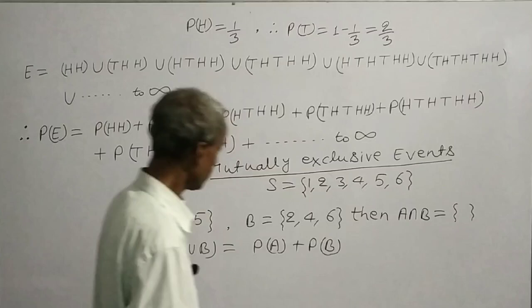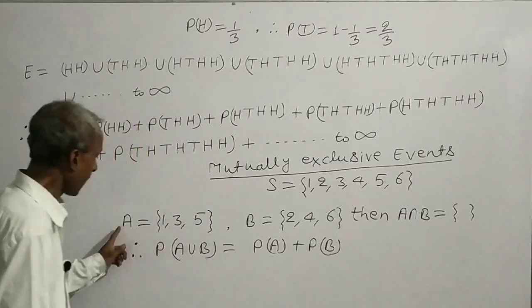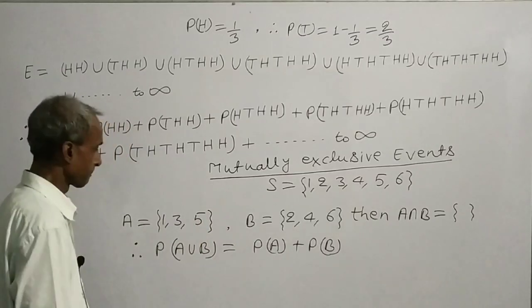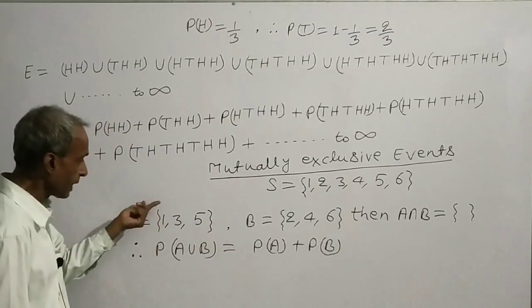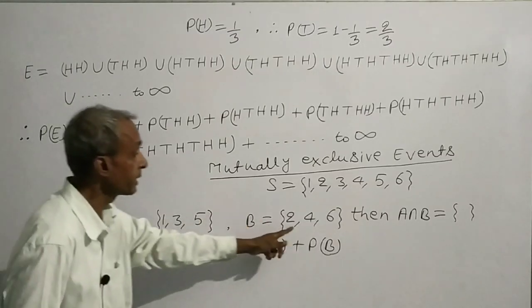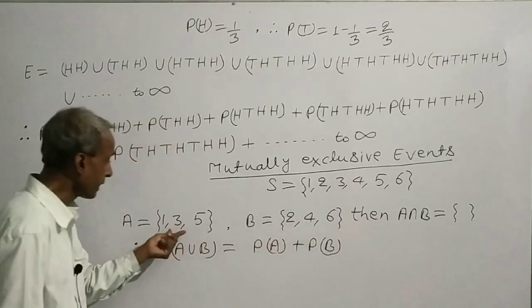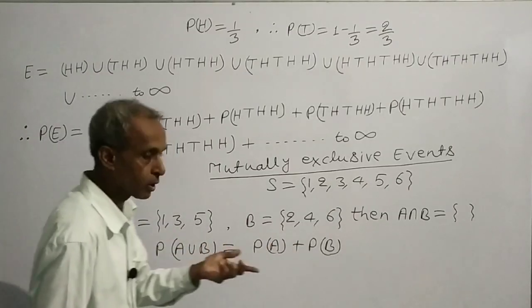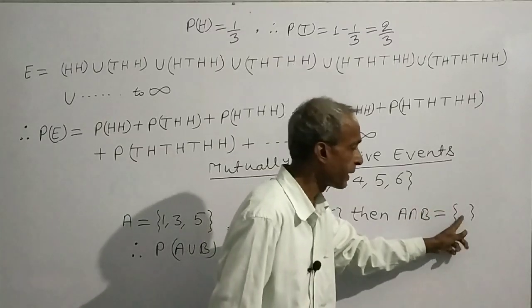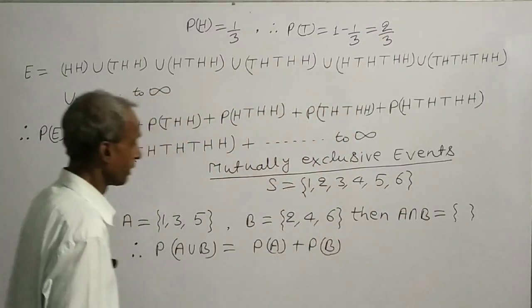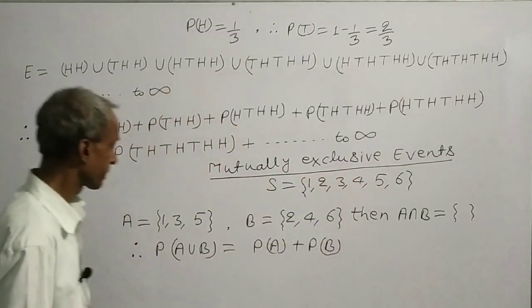Such two events, so that when A occurs, then B cannot occur, and when B occurs, then A cannot occur, because A intersection B does not contain any element, are said to be mutually exclusive events.